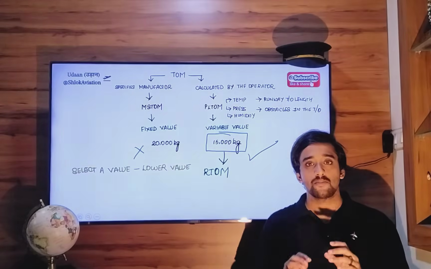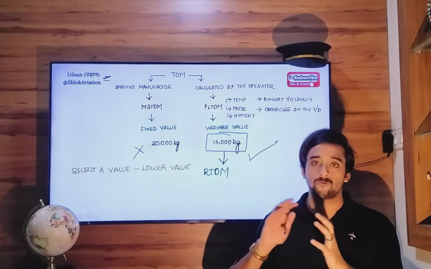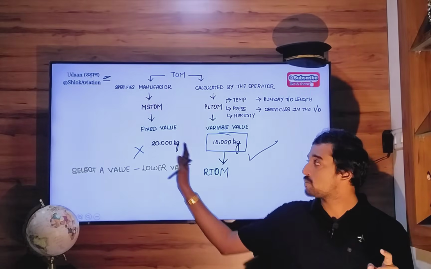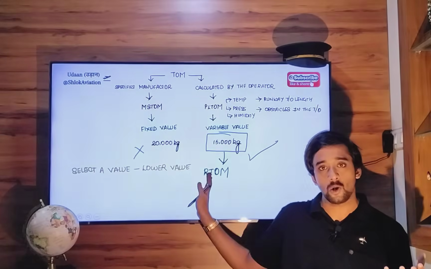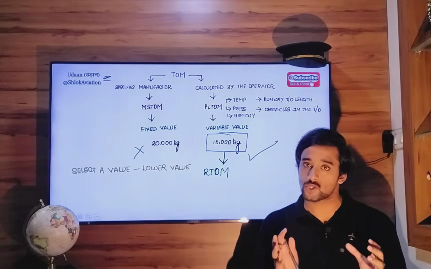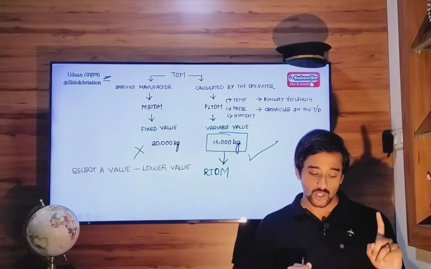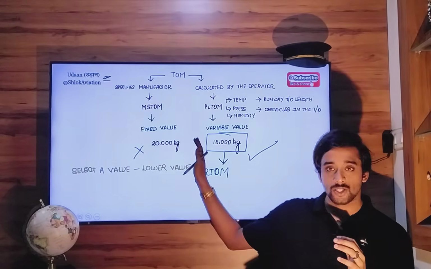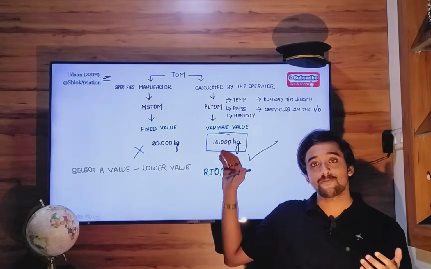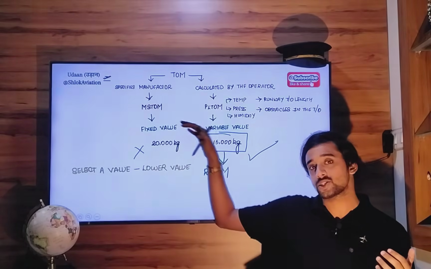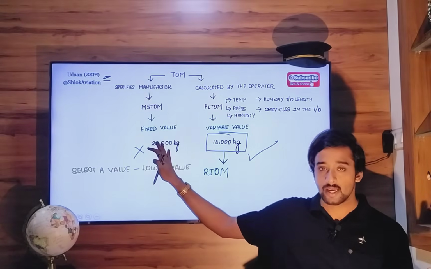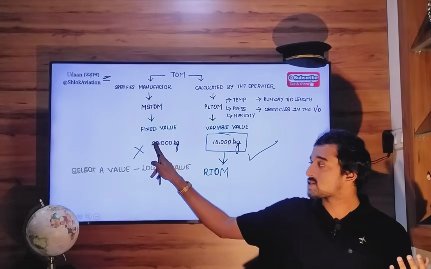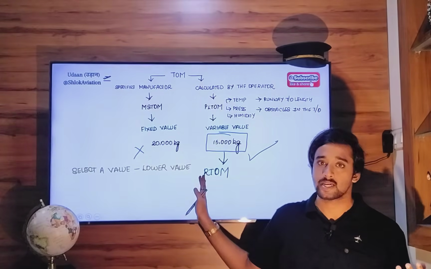Regulated takeoff mass is nothing but the value of the takeoff mass with which you are going to take off. So it can be equal to maximum structural mass or it can also be equal to performance takeoff mass, depending on the respective values. So performance takeoff mass can be your regulated takeoff mass if it's less than structural takeoff mass. If performance takeoff mass is more than the structural takeoff mass, then it cannot be your regulated takeoff mass value. Then in that scenario, this structural takeoff mass will be your regulated takeoff mass.